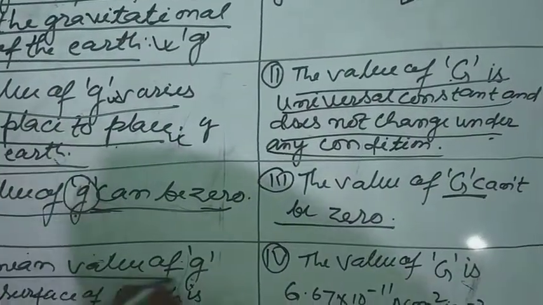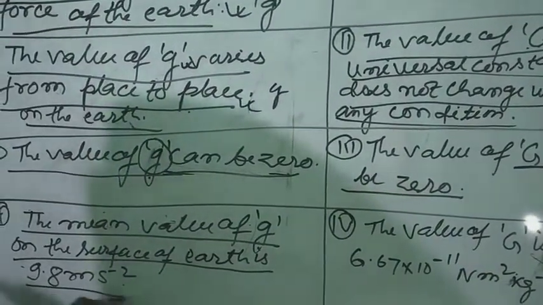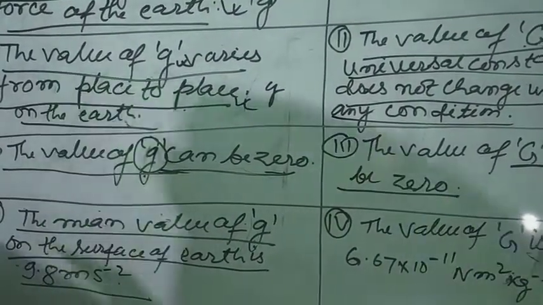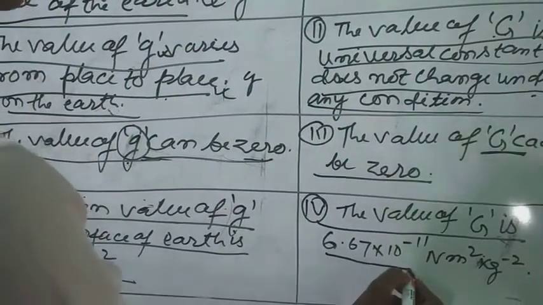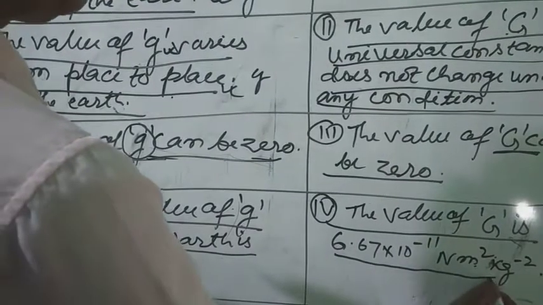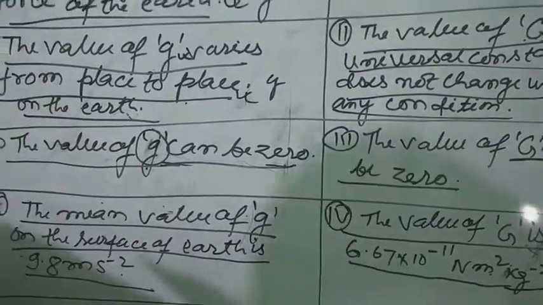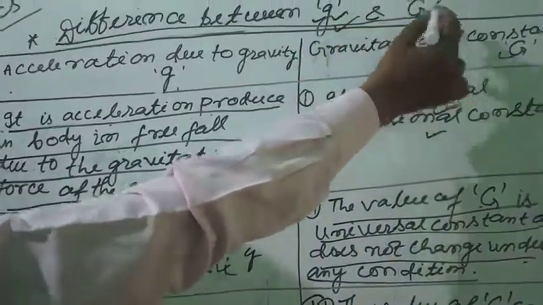The mean value of g on the surface of Earth is 9.8 meter per second square, and the value of capital G is 6.67 × 10^-11 N m² per kg². So here is the difference between small g and capital G.